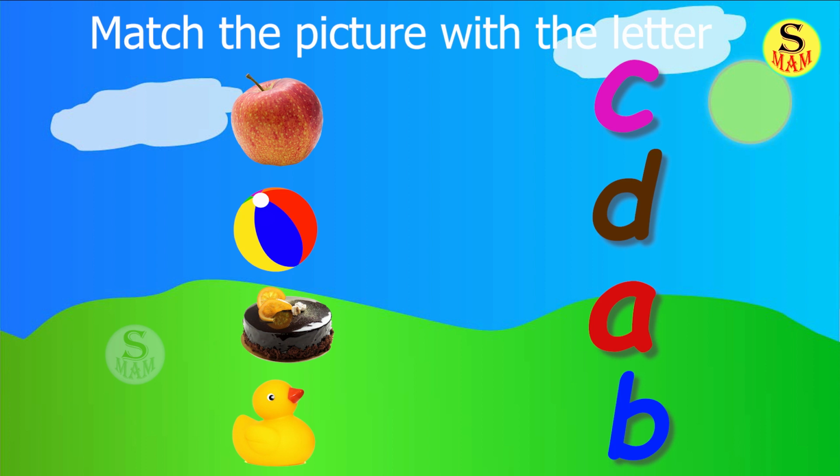Look at the picture. First one, what is that? Apple. So, which letter gives the A sound? Yes, you are right. Letter A. Next one, ball. Yes, letter B gives the B sound.